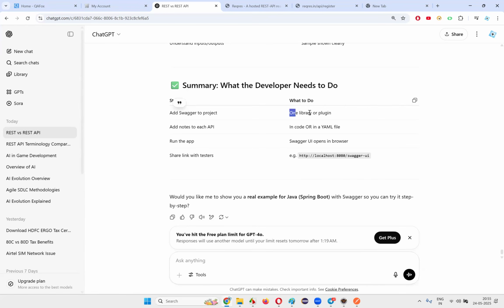Add Swagger to the project, one library or plugin. Add notes to each API in code or in a YAML file. Run the app. Swagger opens in the browser. Share the link with testers. That's it. This is a 4-step process that the developer will follow at their end.